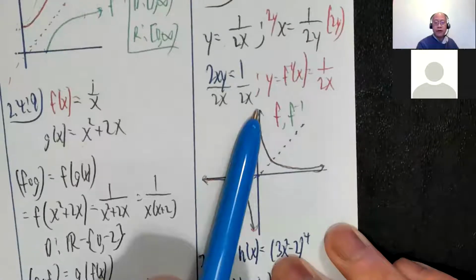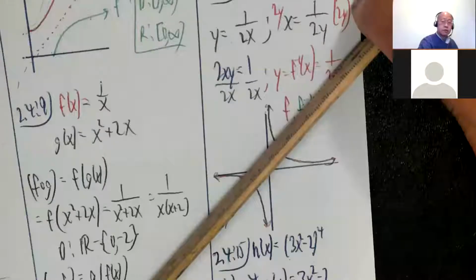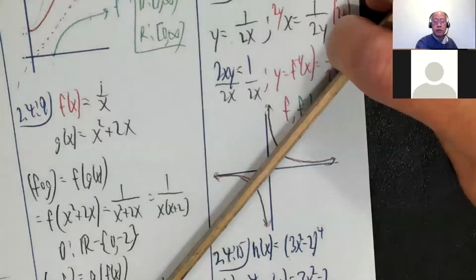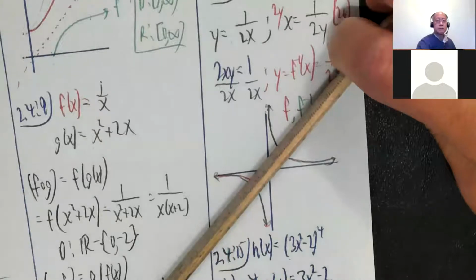Okay. So when you graph f, you've already graphed f inverse. They are the same. And they are the reflections of each other across the line y equals 1 over x. The reflection of this is this. The reflection of this is this.